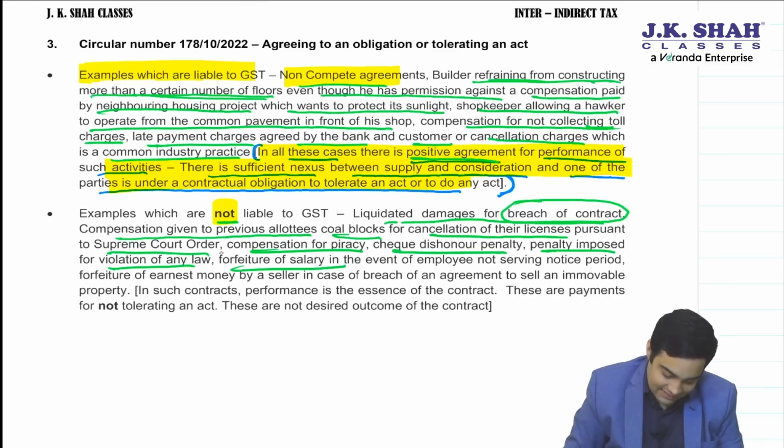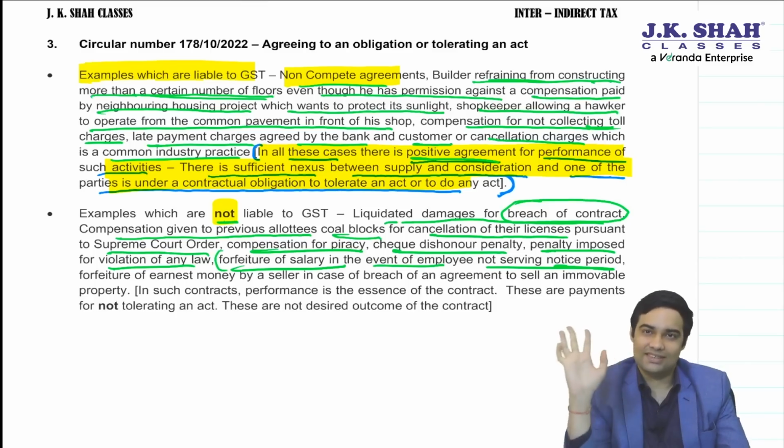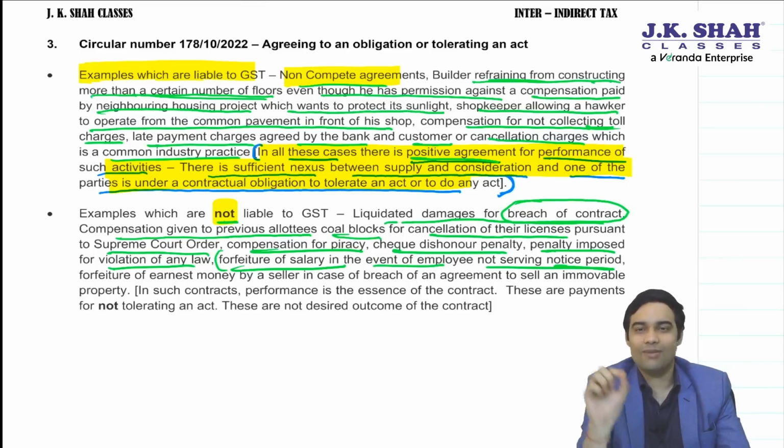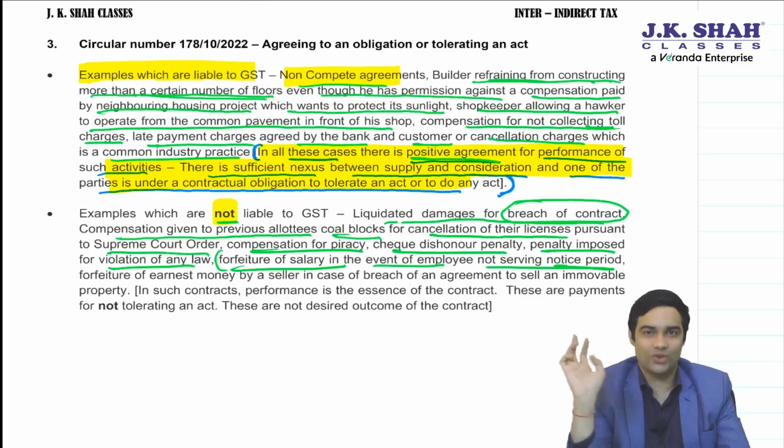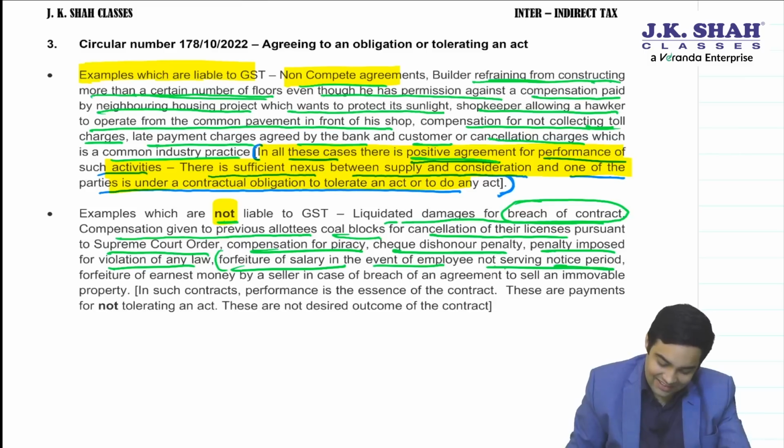Forfeiture of salary. This is important. Forfeiture of salary in the event the employee does not serve the notice period. Say suppose there was a notice period of 2 months, saying that if an employee wants to quit, he has to give a 2-month notice period, or he has to pay X amount. People, did we enter into an employment contract so that the other person breaks that 2 months notice period and we get 2 months payment from him? Again, that is not a positive agreement.